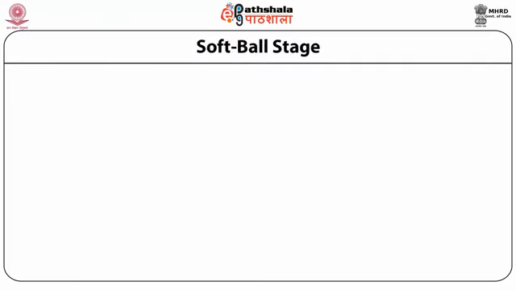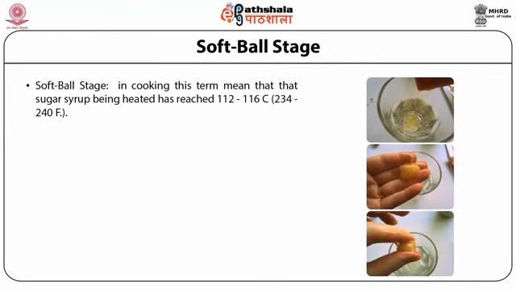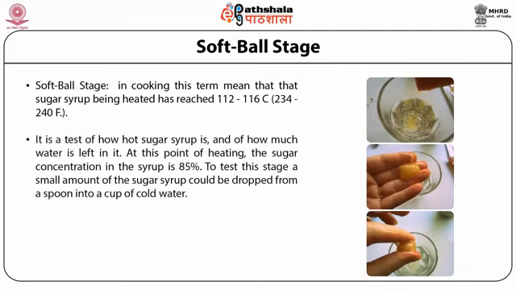The second stage of sugar cookery is soft ball stage. In cooking, this term means that sugar syrup is being heated and has reached a temperature of 112 to 116 degrees Celsius. It is a test of how hot sugar syrup is and of how much water is left in it. At this point of heating, the sugar concentration in the syrup is around 85%. To test this stage, a small amount of sugar syrup could be dropped from a spoon into a cup